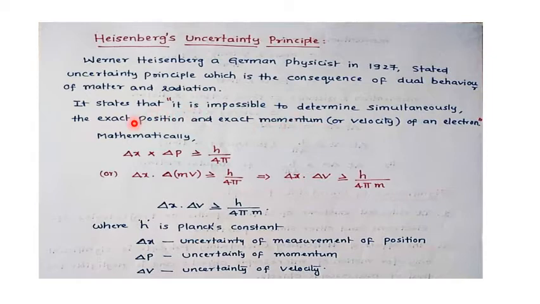If you can locate the electron exactly, then the exact momentum cannot be determined. If you measure the exact momentum or velocity, then we can't determine the exact position. Finally, simultaneously it is impossible to determine the exact position and exact momentum of an electron. I repeat this because it is a very important statement. The main word is simultaneously.